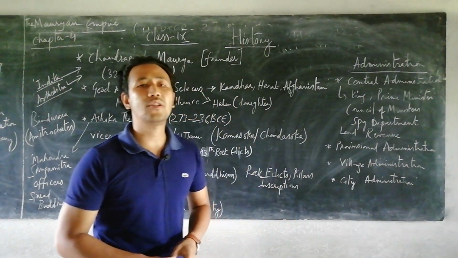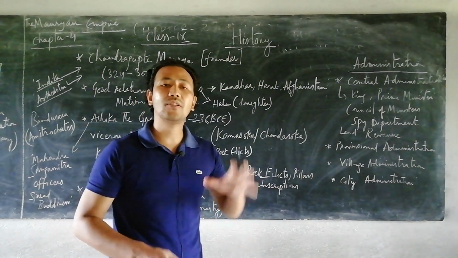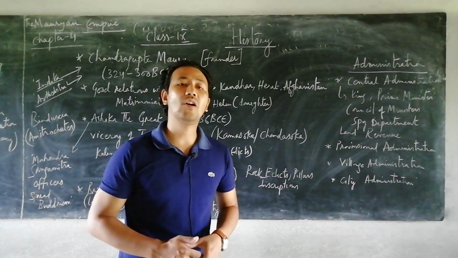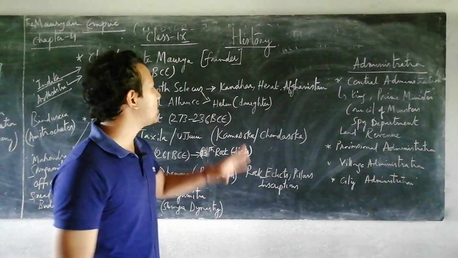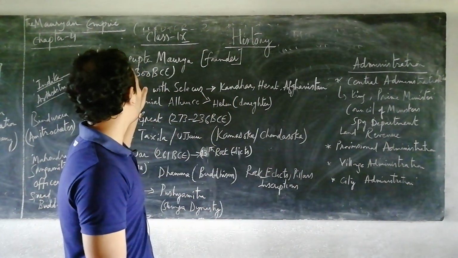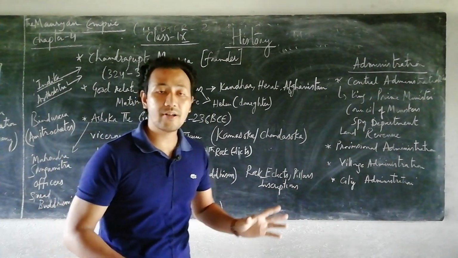So first, talking about Chandragupta Maurya, it has been said that he was the main founder of the Mauryan dynasty, and he ascended the throne in the year 324 till 300 BCE.